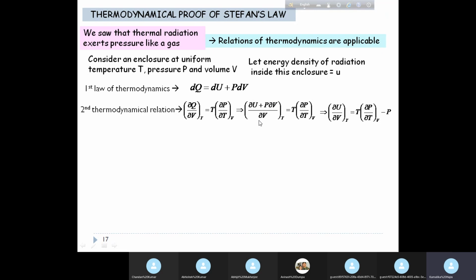Now, in this left hand side, you can see that only del U by del V at constant T remains from the first term, and from the second term we just have P, because P del V by del V means just P. So we take P to the right hand side and we can write del U by del V at constant T equal to T del P by del T at constant V minus P.